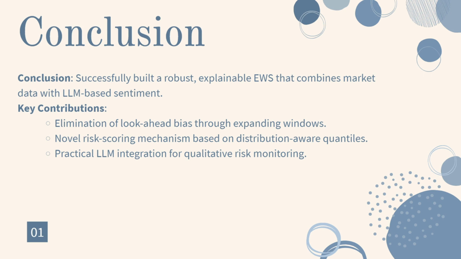So we had successfully built this project that included the elimination of look-ahead bias because of the expanding window. Also, we provided the risk score not based on only one parameter but three parameters taken into consideration, that were volatility, value at risk and Sharpe ratio. We had taken into consideration both data, internal as well as external, that is the stock market data as well as the news articles, present to the users, or the people who are investing in the stock markets.